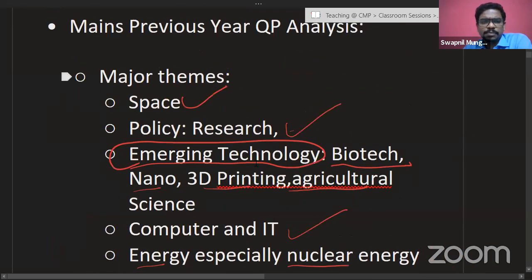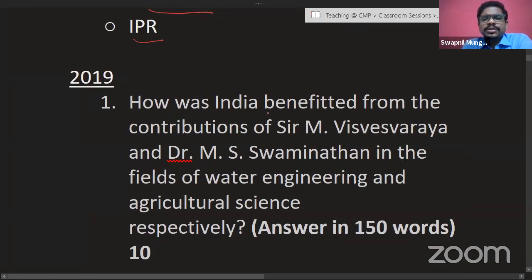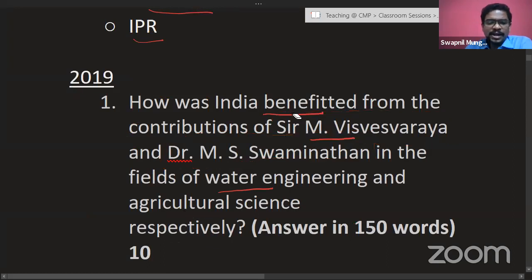So, Mains previous year question papers, 2019. There was a question: How was India benefited from the contribution of M. Visvesvaraya and M.S. Swaminathan in water engineering and agriculture sciences respectively? You all must be knowing about the contribution of both these experts in engineering and agriculture respectively, and because of them India's expertise in engineering and agriculture has become very important.